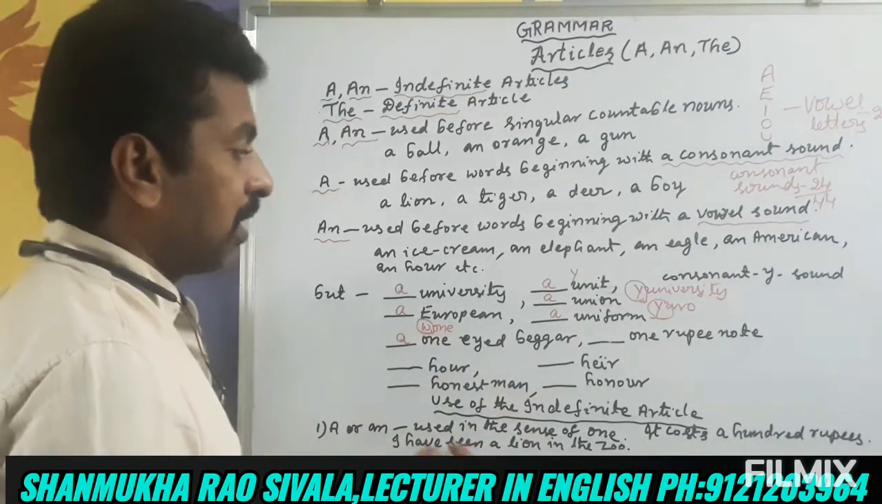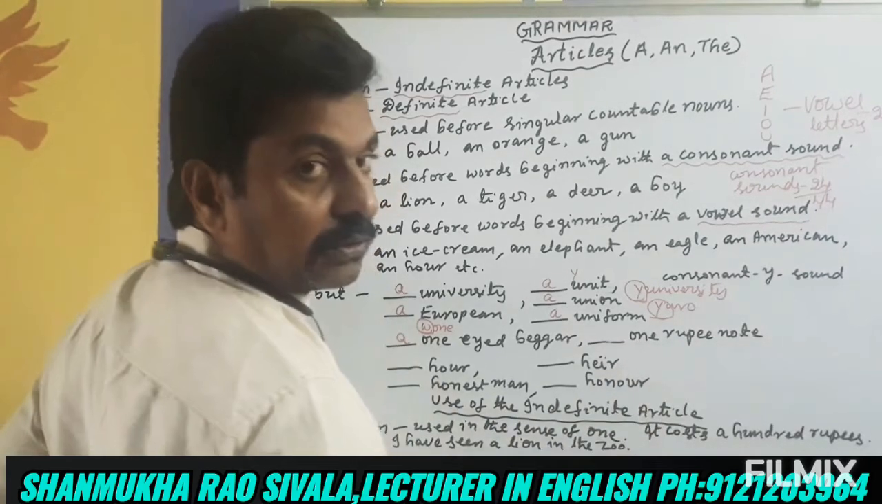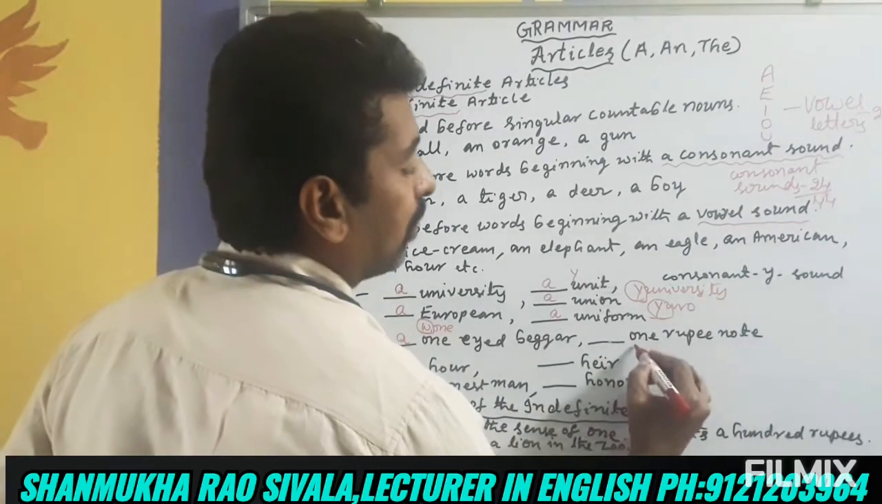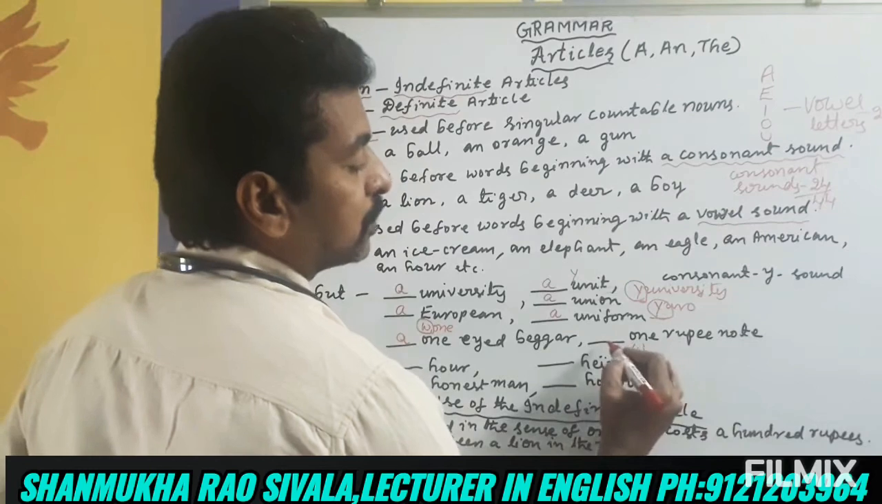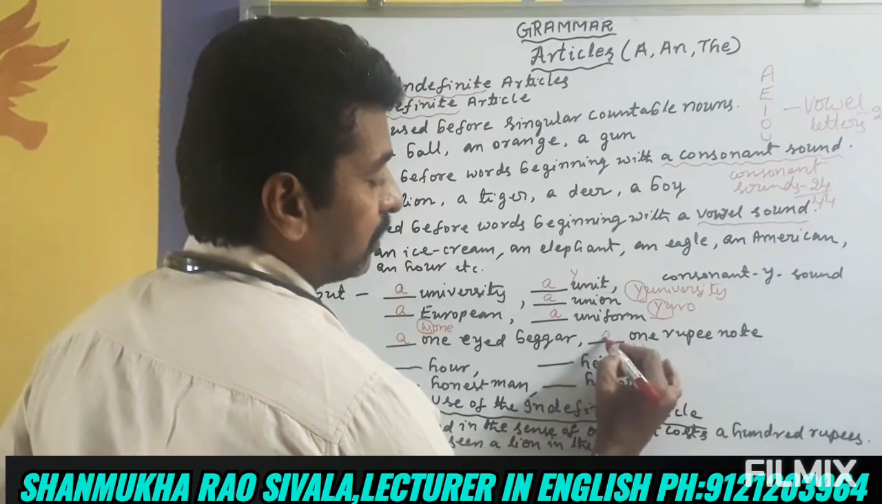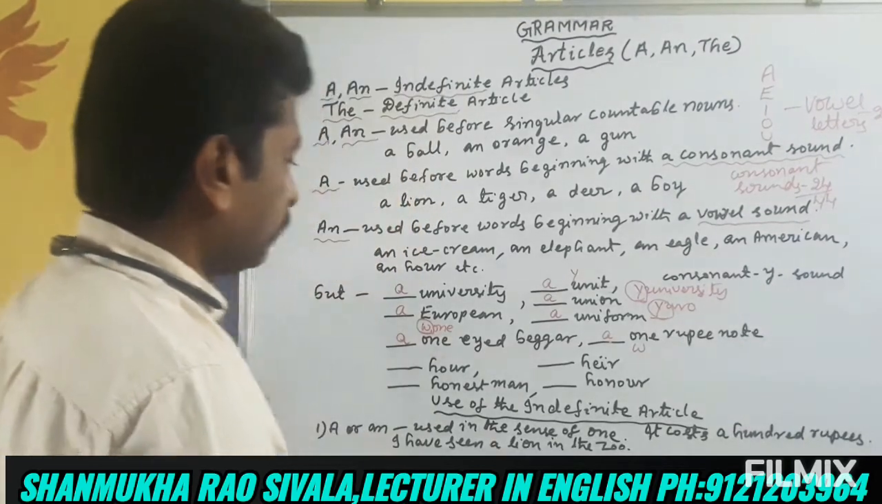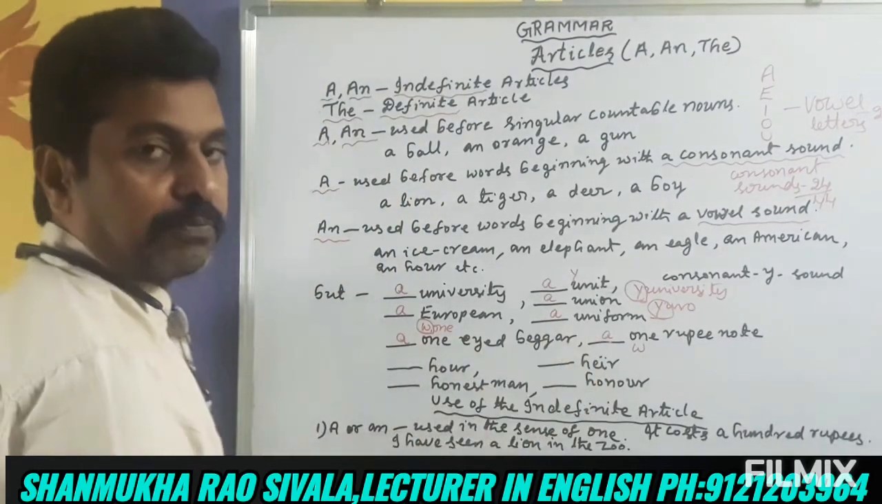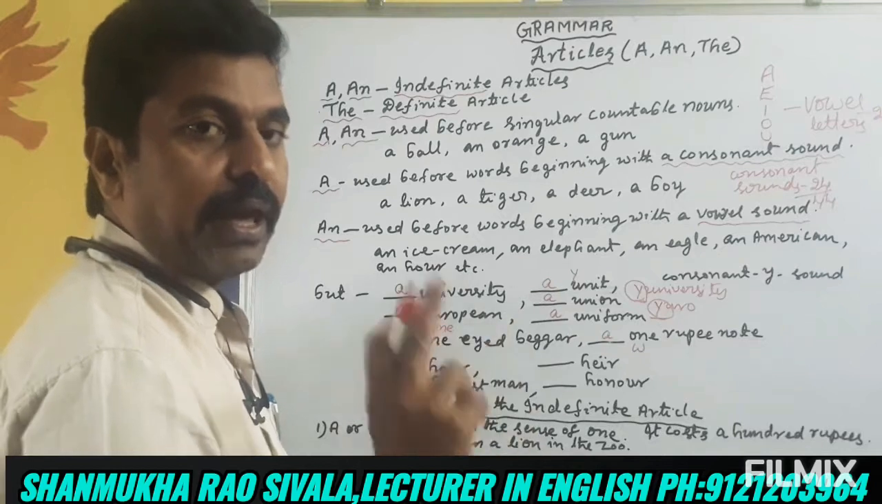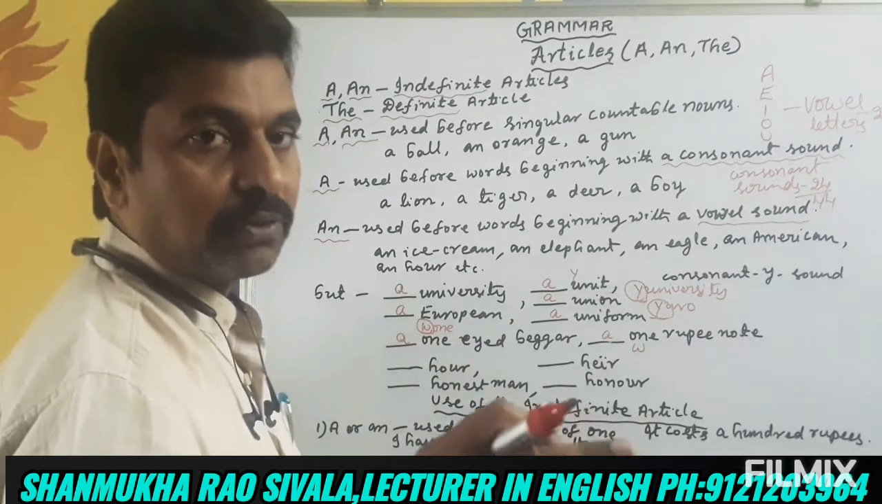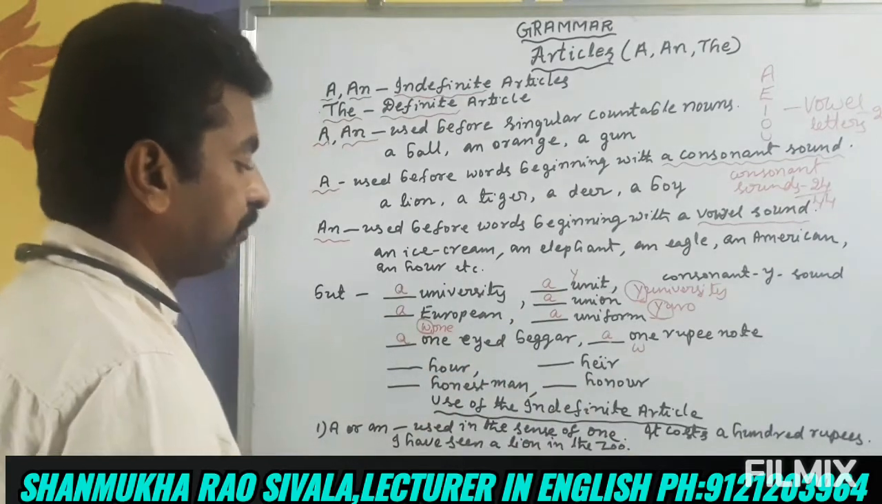Similarly, a one rupee note. One, W sound. W is a consonant, that's why a one rupee note. So these words with one are very important. Before one we use a because here comes the W sound, a consonant sound.